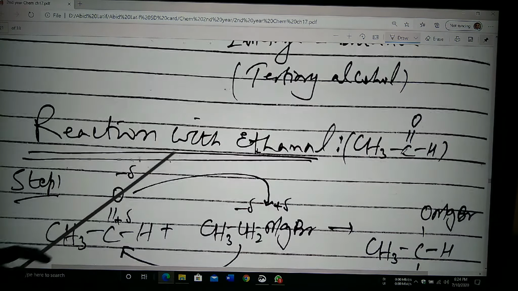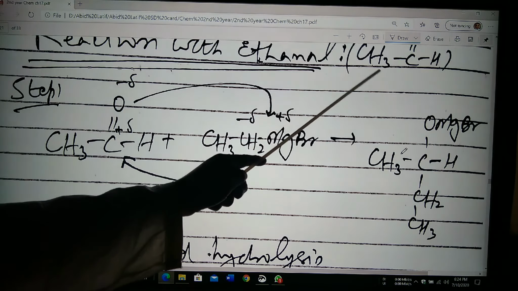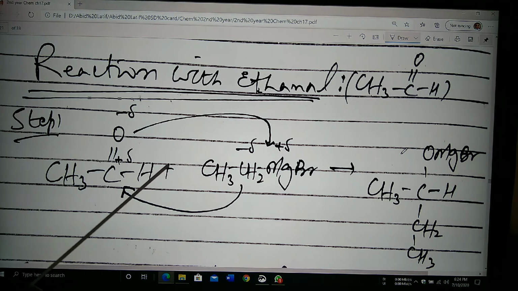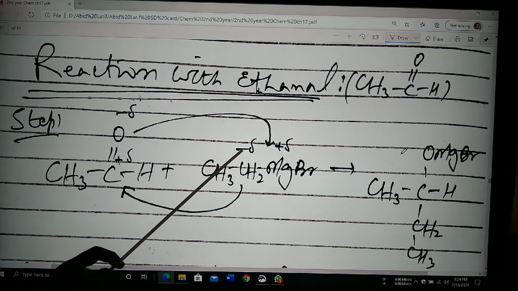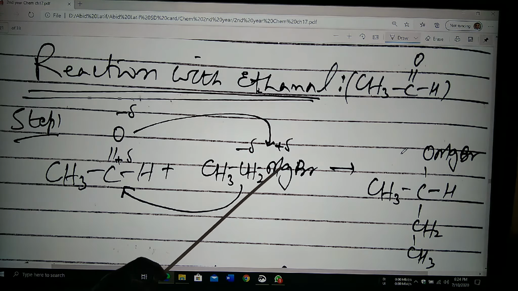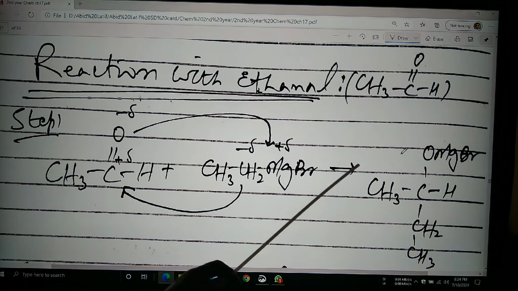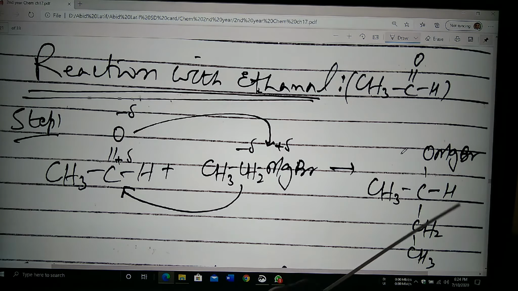Now the reaction with ethanol, CH3, COH is called the ethanol. So in this case, CH3, this is partial negative, this is partial positive. This is the partial negative, this is the partial positive. Now this oxygen attack on this magnesium and CH2 on this carbon. So we will get the CH3, CH, OMgBr, CH2, CH3. This is the first step.